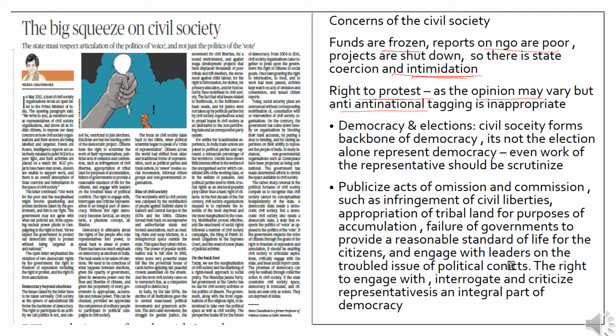For instance, it tries to bring in the issue of Kudankulam and says that protesting against the nuclear power plant in Kudankulam, and tagging them anti-national, is inappropriate.